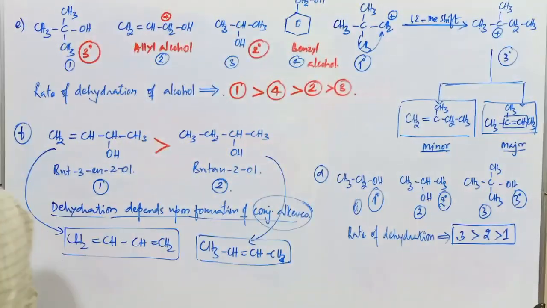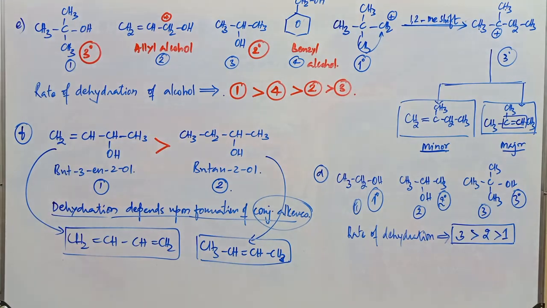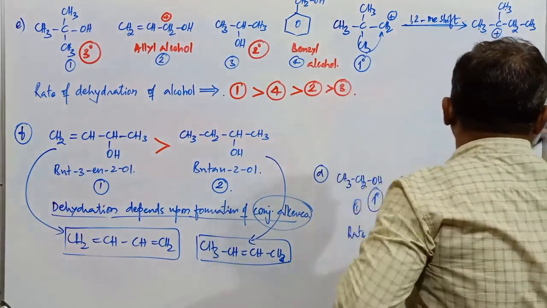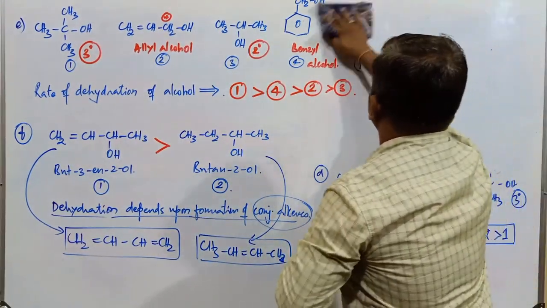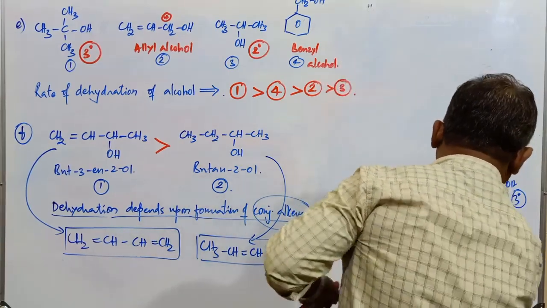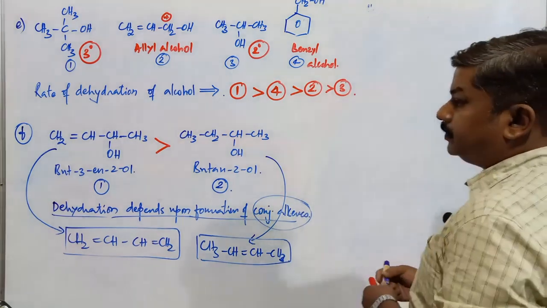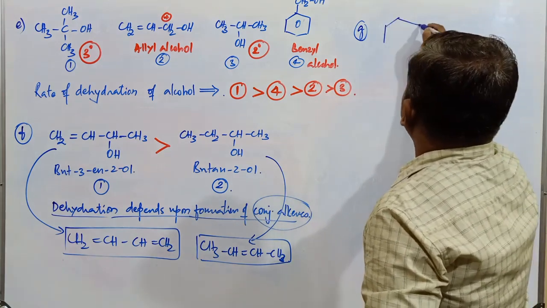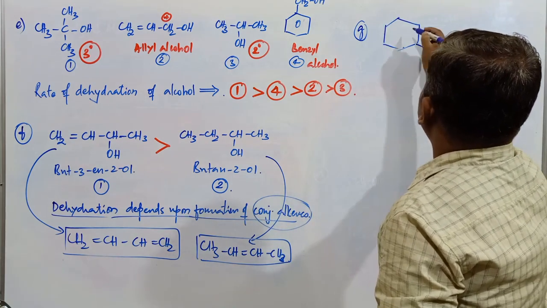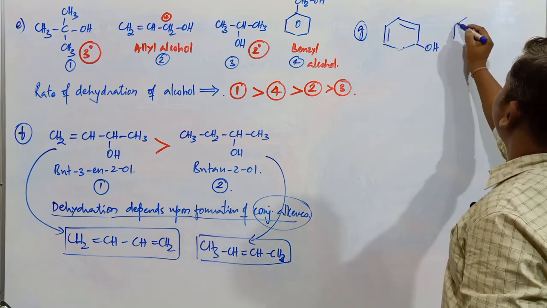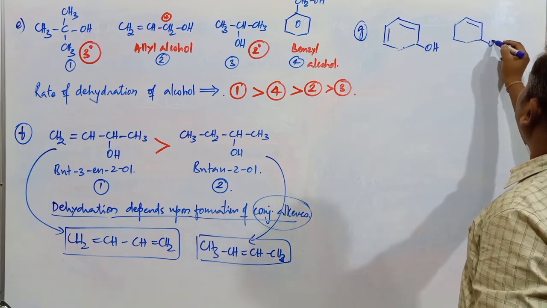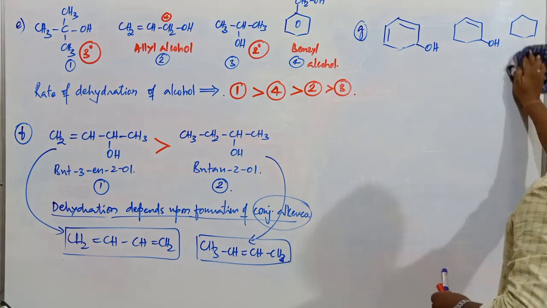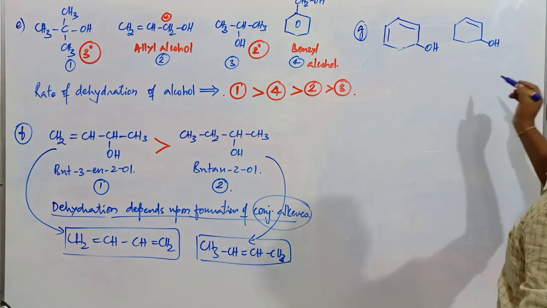Next example I will consider. Suppose I go with the next compound, OH double bond, this is OH.